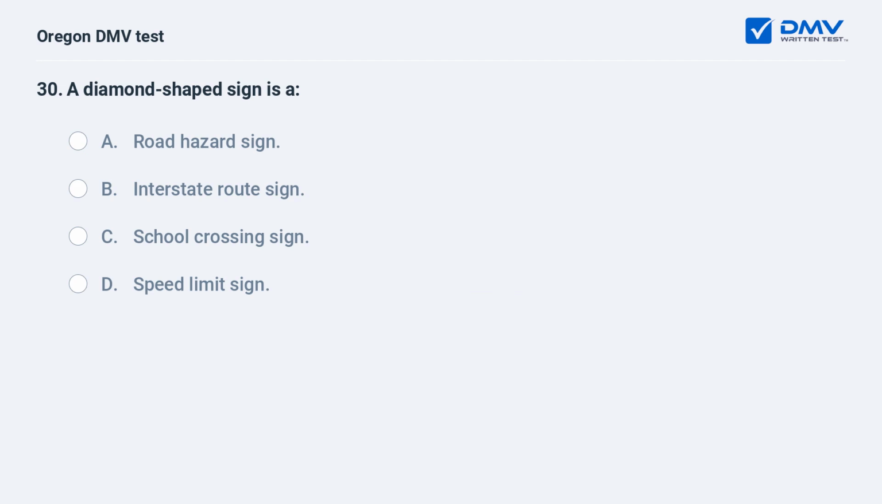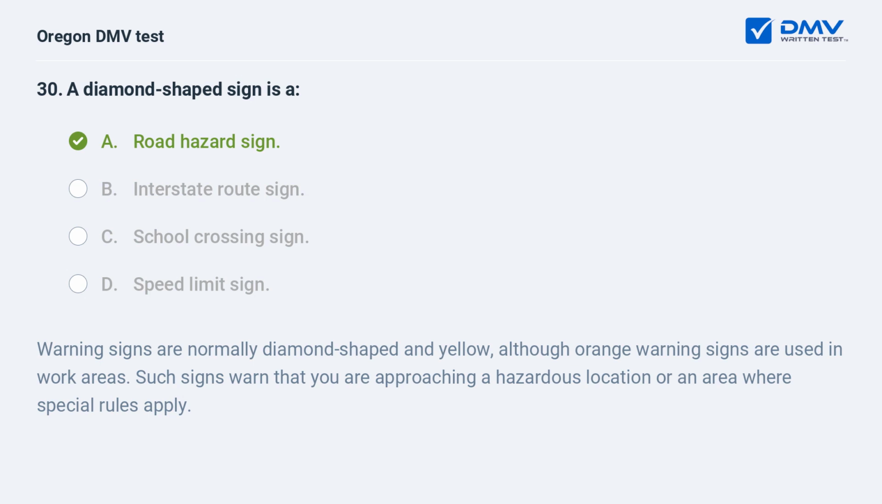A diamond-shaped sign is: A. Road hazard sign. B. Interstate route sign. C. School crossing sign. D. Speed limit sign. A. Road hazard sign.